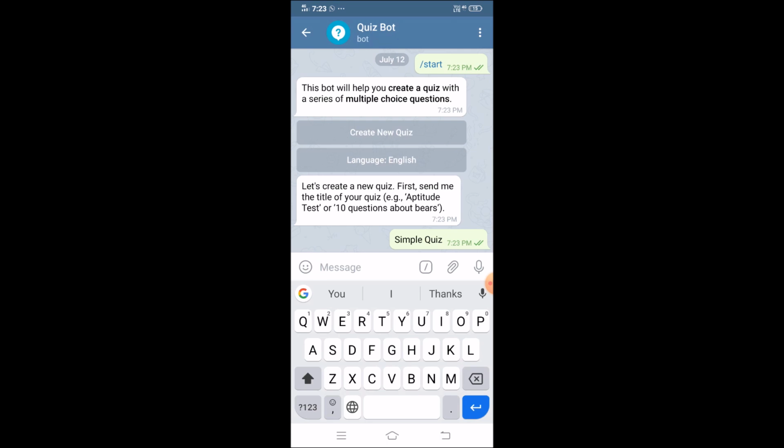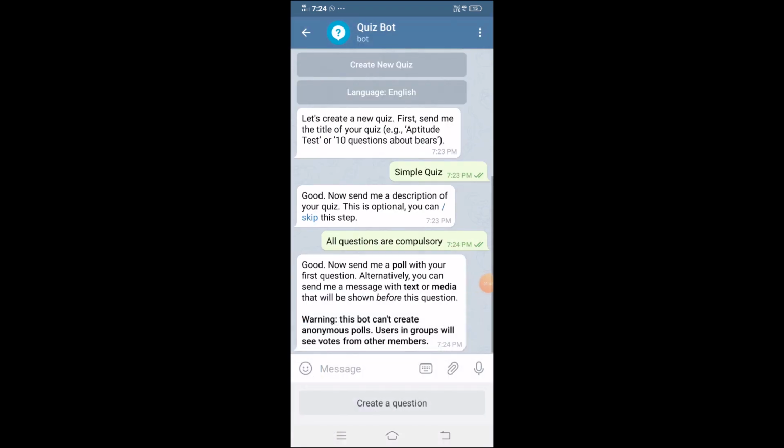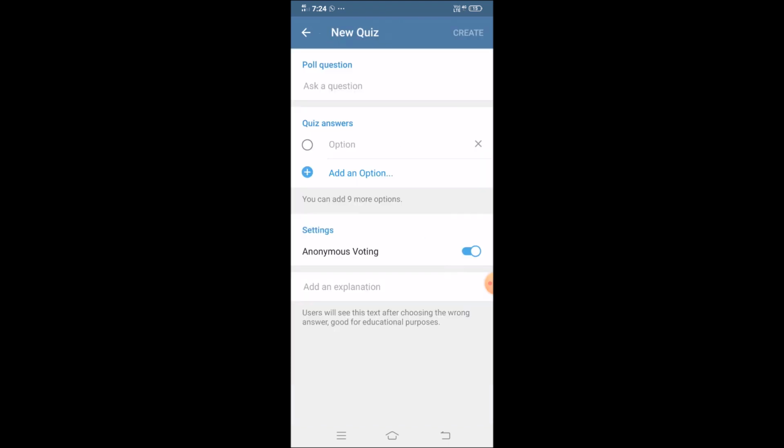Once this quiz has been created, the next task, it is asking me to send the description of that quiz. So I'll simply say all questions are compulsory. So this is the simple message I have given. Now once this message has been given, it is asking, this will allow you to create a question. So I'll click on the create question option which is appearing.